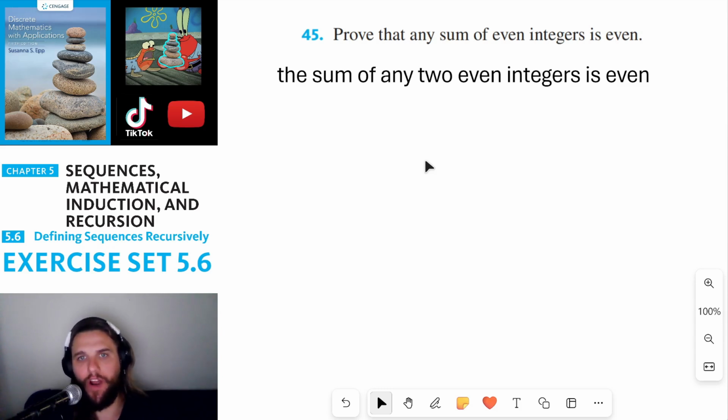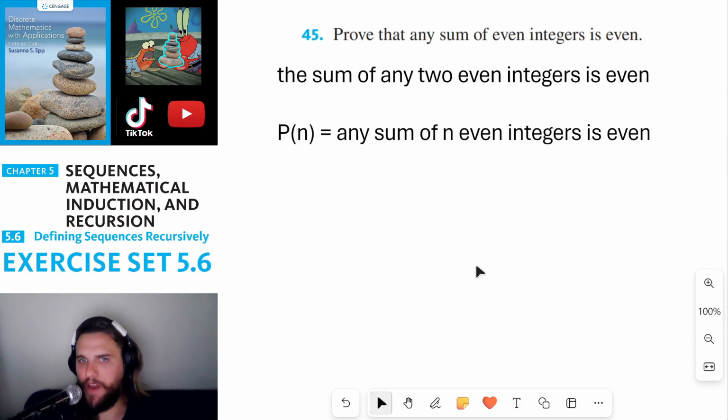So we want to show that also the sum of any three even integers is even, and also the sum of any four even integers is even, and so on. We want to prove all of these statements so that we can prove that any sum of even integers is even. We're going to do this with mathematical induction. Now we're going to let P of n be the statement that any sum of n even integers is even.